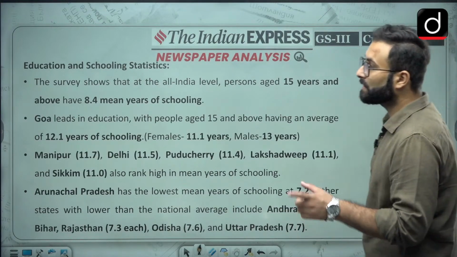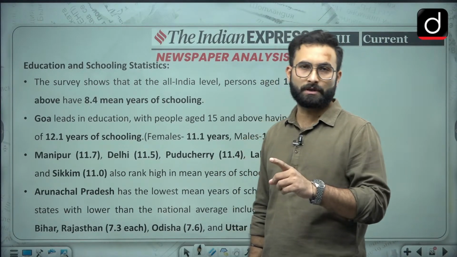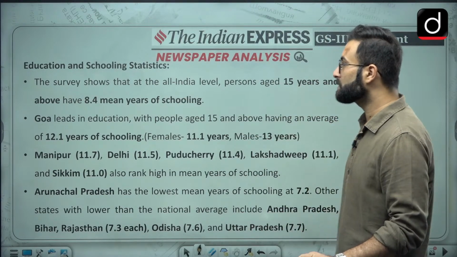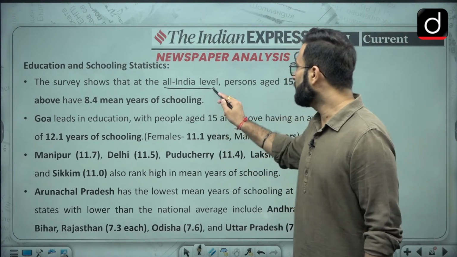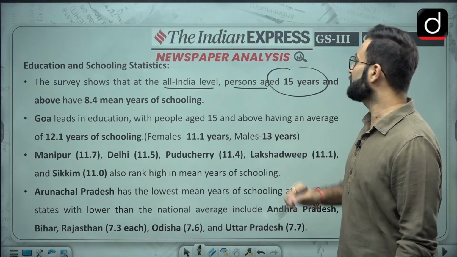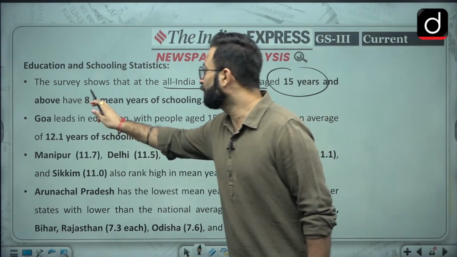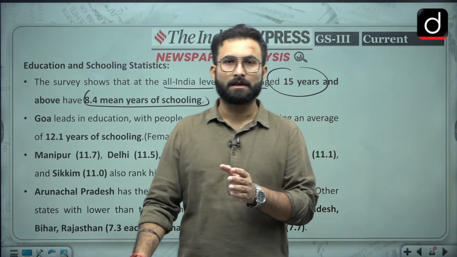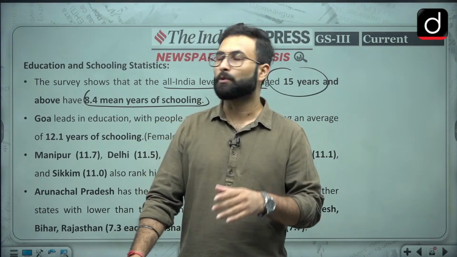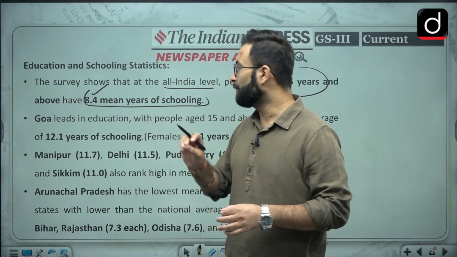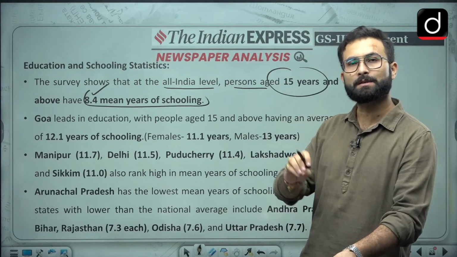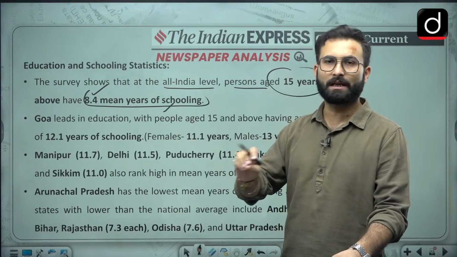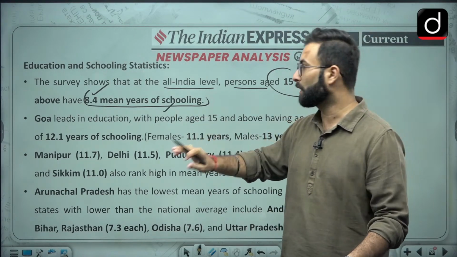Now coming to the next one, which talks about schooling and the years of schooling and education. Here you can see the survey shows that at the all India level, persons aged 15 years and above have 8.4 mean years of schooling, okay. So for a person who is more than 15 years, there are high chances that many people have 8.4 mean years of education. That means he has been to school for that much time, okay. So mean years of schooling means the time a person has attended school, okay.